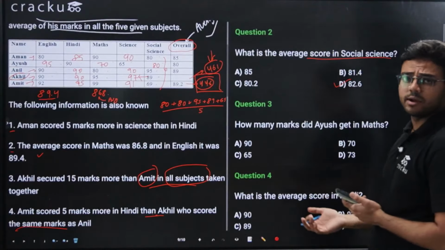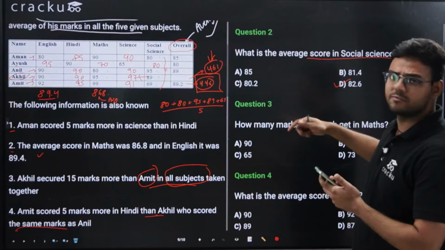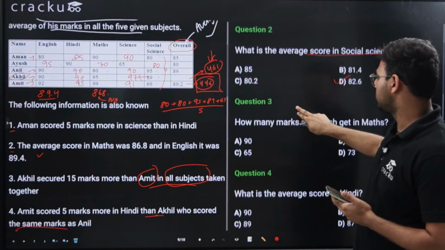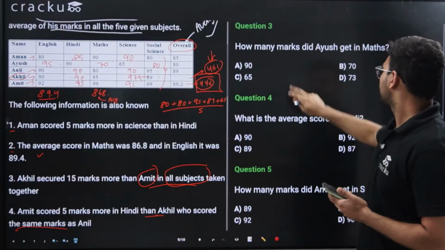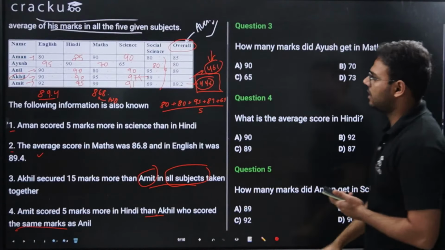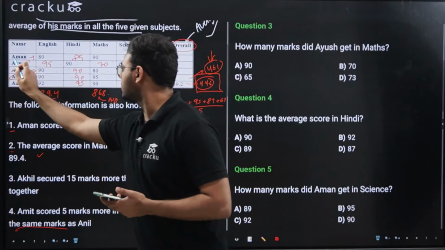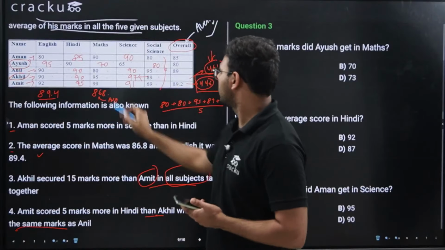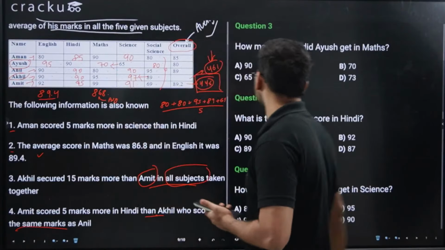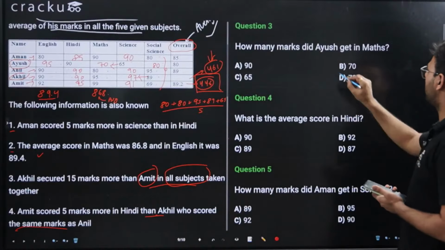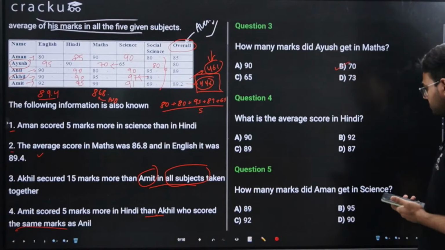You can use the calculator if you want. If you're not very good with the calculations, you can definitely use the calculator. How many marks did Ayush get in maths? Again, where is Ayush? Ayush is here. And where is maths? So Ayush gets 70 marks in maths. So how many marks did Ayush get in maths? Option B, 70, is the correct answer.